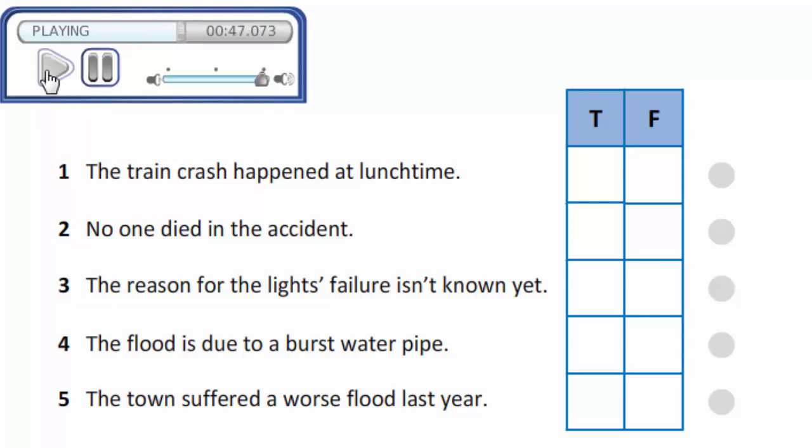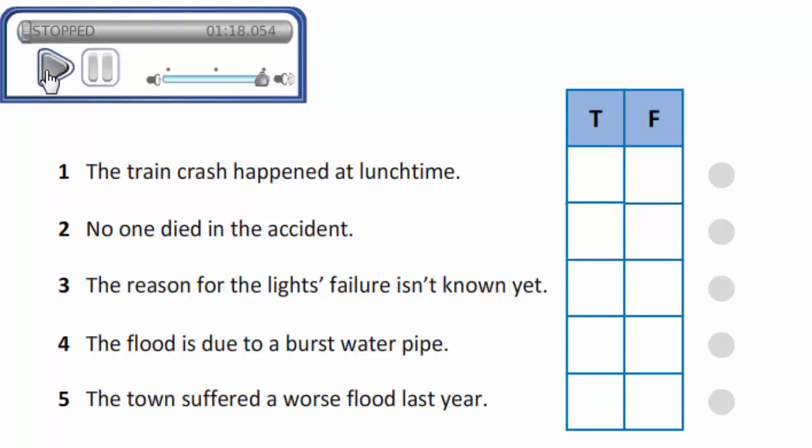Other news: the River Thames burst its banks in the early hours of this morning, causing massive flooding in the town of Richmond. The flooding is the result of a night of severe storms and heavy rain. Local residents woke up to find water pouring into their homes. Emergency services are now working to evacuate residents who are still trapped in their homes. The mayor said that it was the worst flood the town had ever seen, and the cost of repairs could reach well over £1 million.